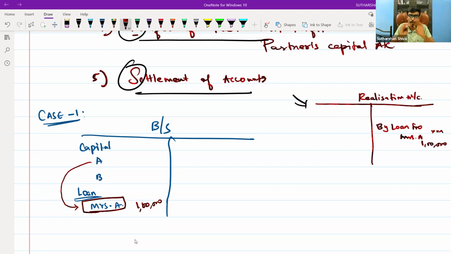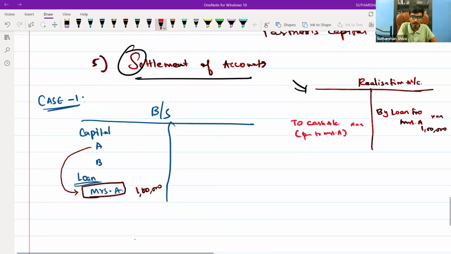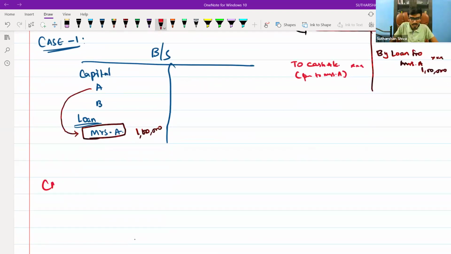So you write down to cash account. This is the usual entry: paid to Mrs. A. You should not accept it as Mr. A's capital. Okay.